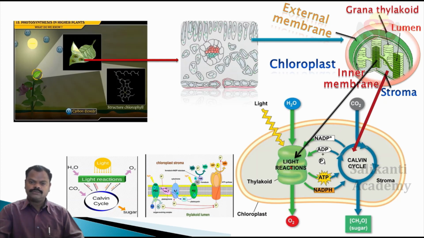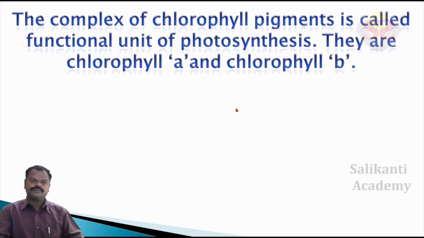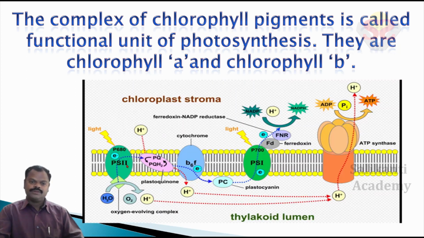In the granum, the light reaction or photochemical reaction takes place. In the stroma, the dark reaction or light independent reaction or biosynthetic reaction takes place. After continuous light reaction and dark reaction, glucose is finally formed. The complex of chlorophyll pigments is called the functional unit of photosynthesis. They are chlorophyll A and chlorophyll B. This is chlorophyll A and this is chlorophyll B.